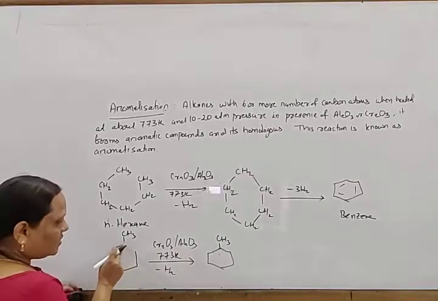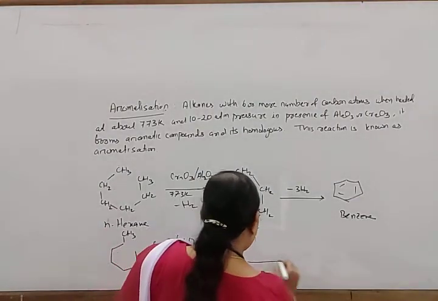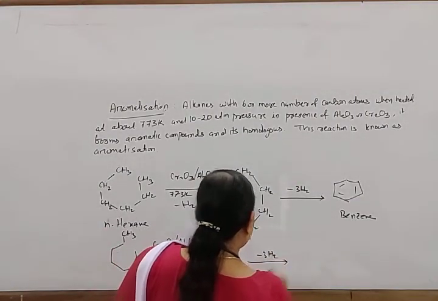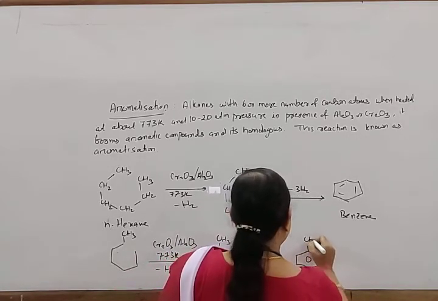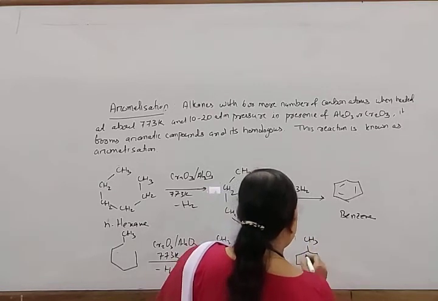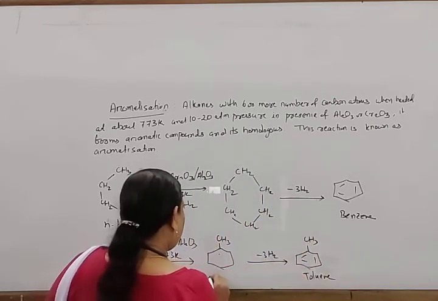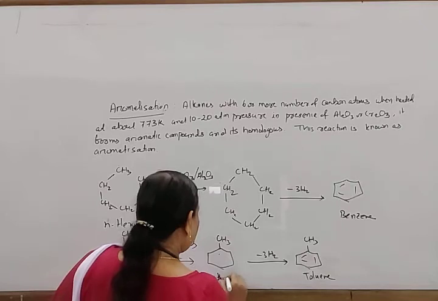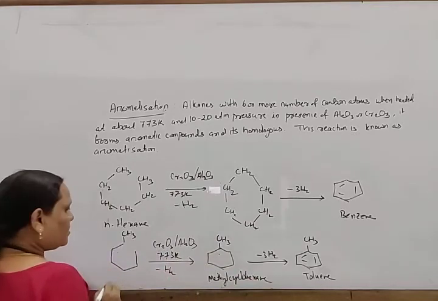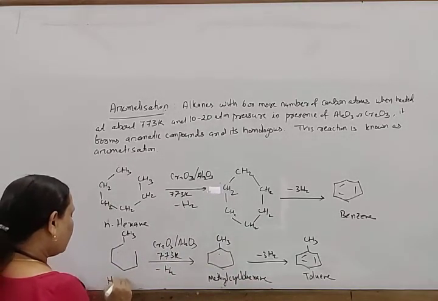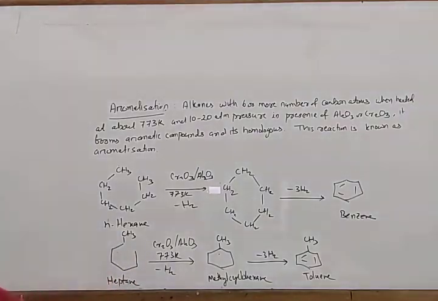From methyl cyclohexane, 3 hydrogen molecules are removed, and it gives the homologue of benzene, that is toluene. This is toluene, this is methyl cyclohexane, and this is heptane. In this way it forms an aromatic compound.